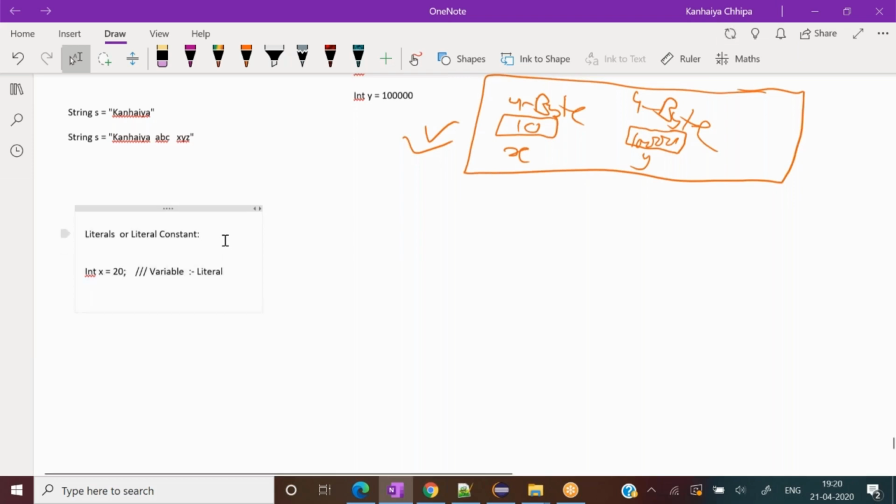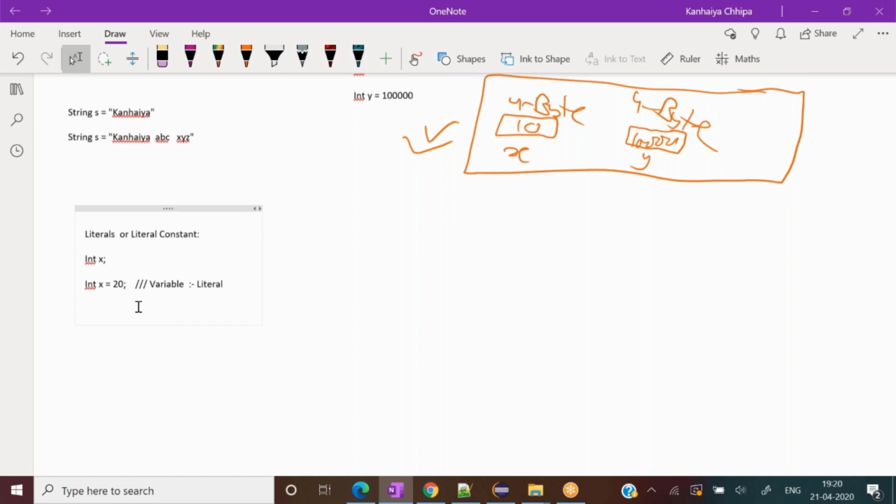I could have written it this way also in Java: int x; and semicolon. I did not write anything, so that is a variable only. But when I bind some value with it, that becomes the literal. You will frequently hear terms like string literal and others. So keep in mind one takeaway with respect to literals: whenever we bind anything straight away to our variable, that becomes a literal with respect to the value.